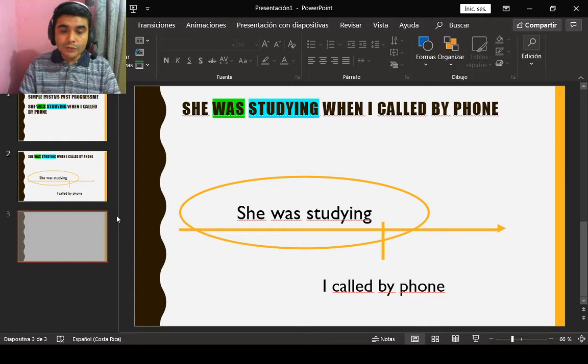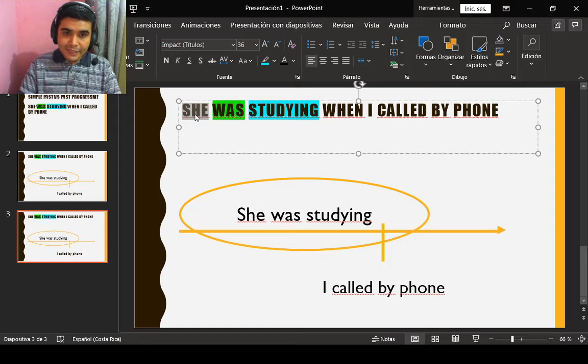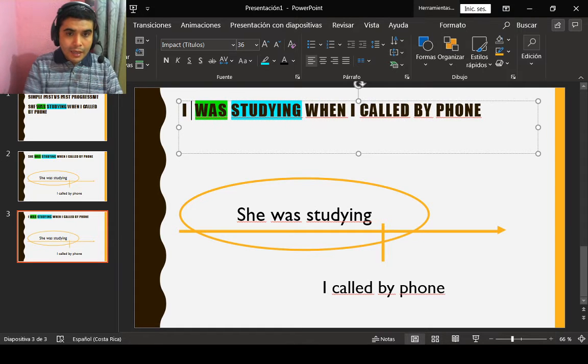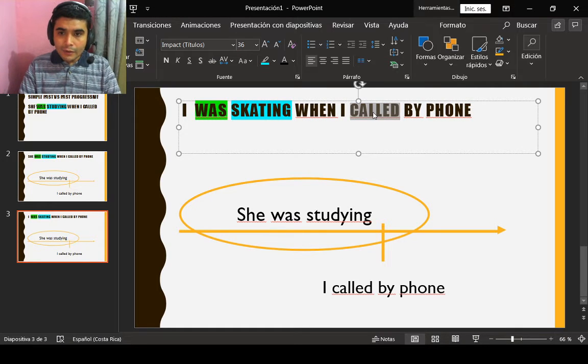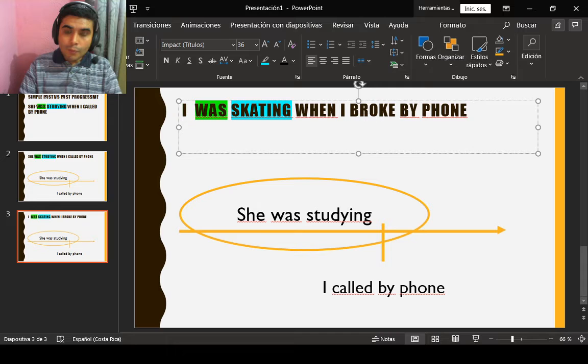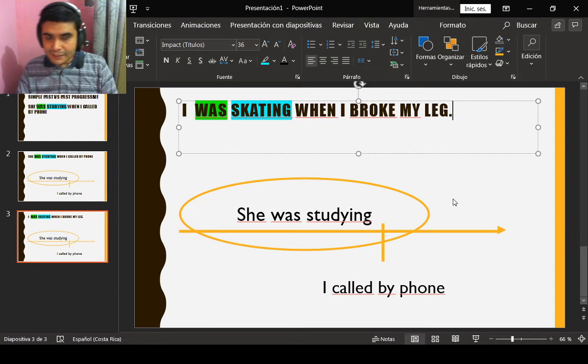I'm gonna use this one as another example. I say, I was skating when I broke my leg. Okay, look at this example.